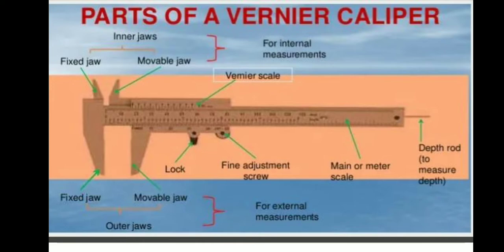Parts of a vernier caliper: fixed jaw and movable jaw. The inner jaws are used for internal measurements. Down, the fixed jaw and movable jaw are the outer jaws for external measurements. This is the lock, this is the fine adjustment screw, main scale, and a depth rod.